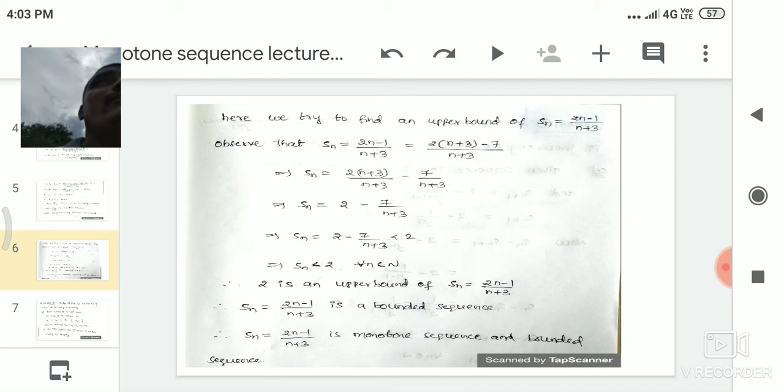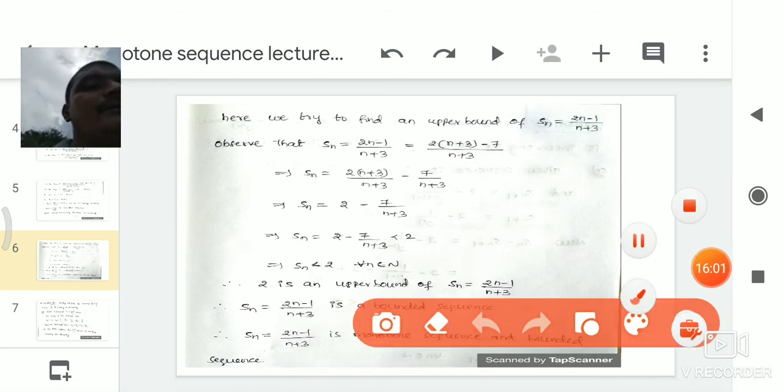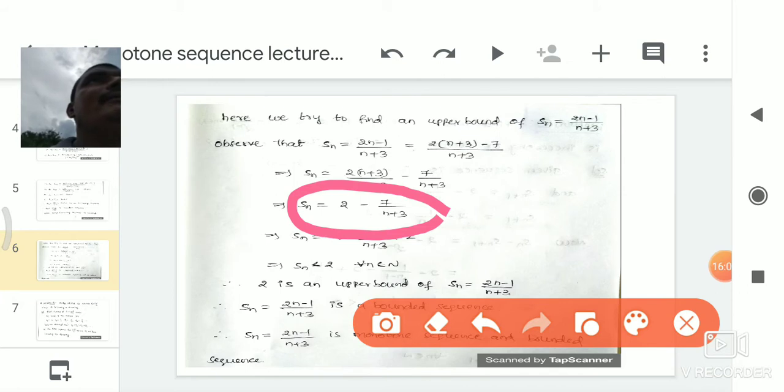So what is the meaning of 1 minus? 1 minus means it is less than 1. 1 plus means it is greater than 1. Here also, Sn is equal to 2 minus 7 by (n plus 3), so it is a 2 minus value. So 2 minus is always less than 2.